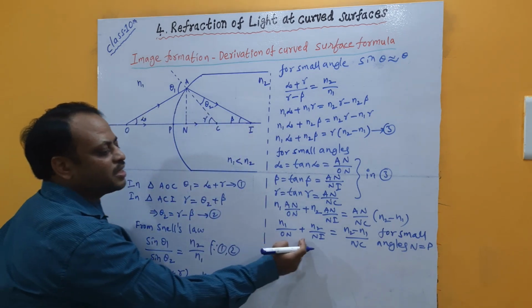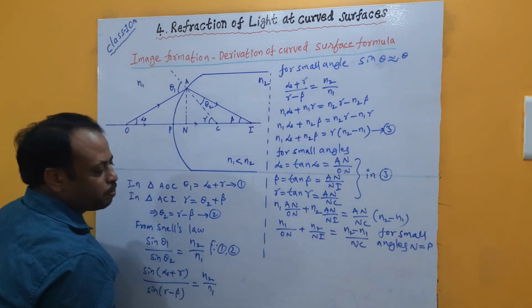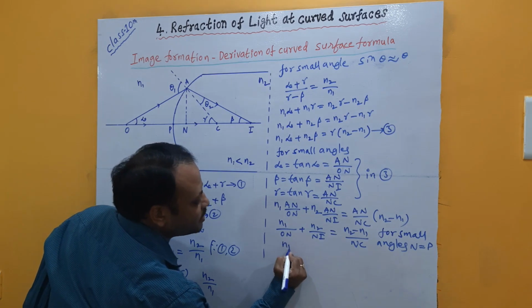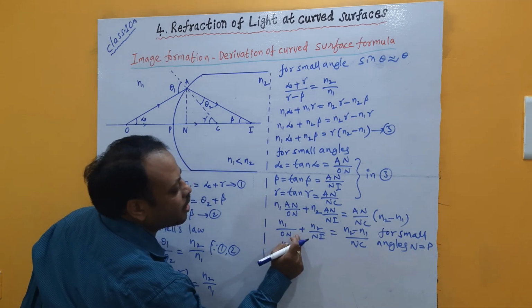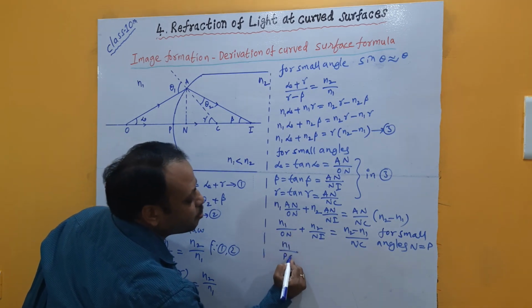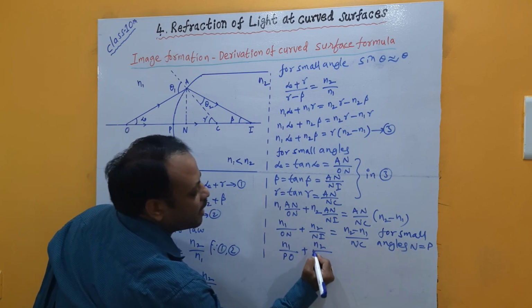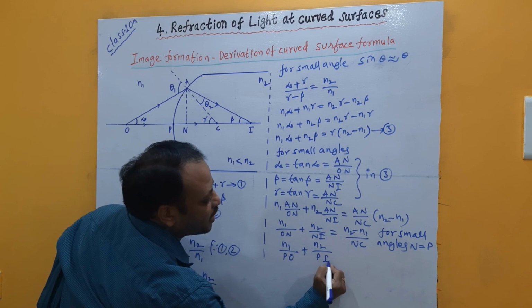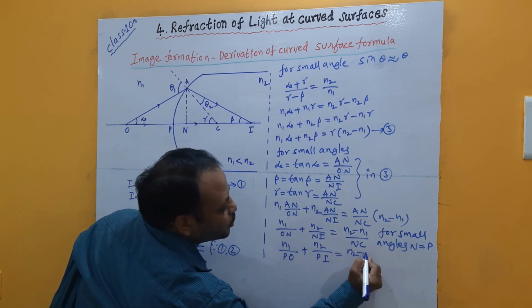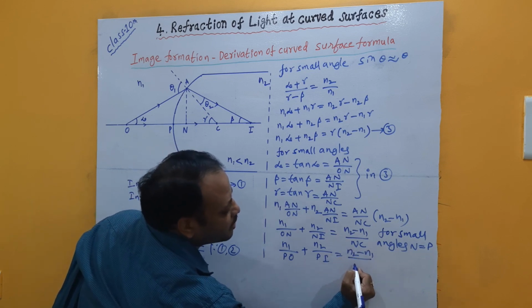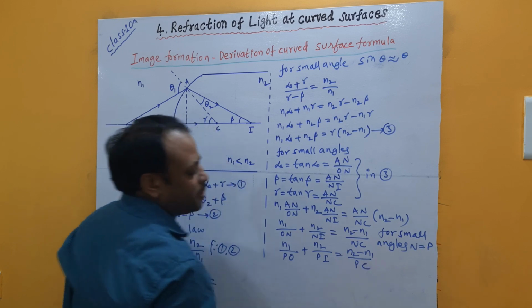Now if I substitute P wherever N appears, this can be written as n1 by PO plus n2 by PI is equal to (n2 minus n1) by PC.